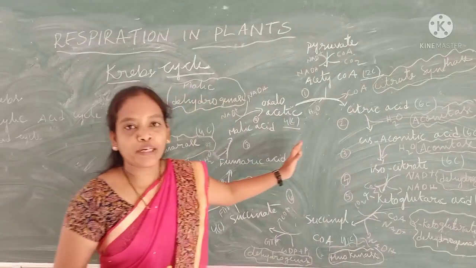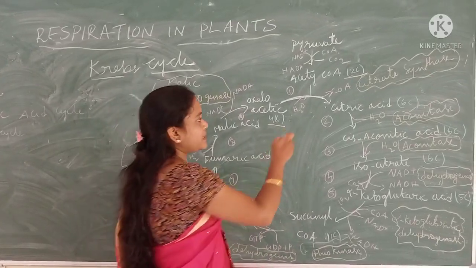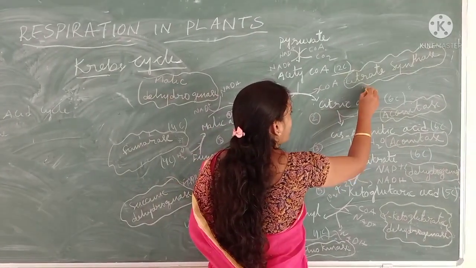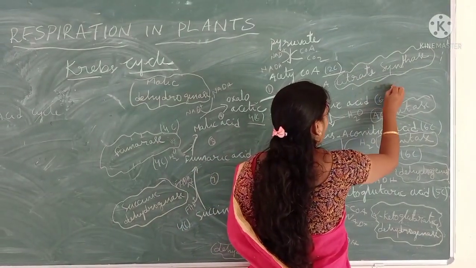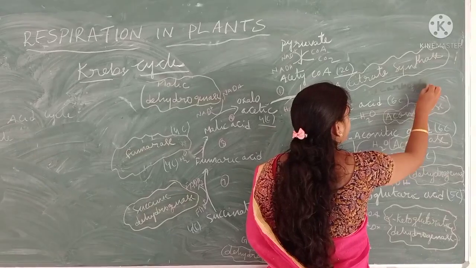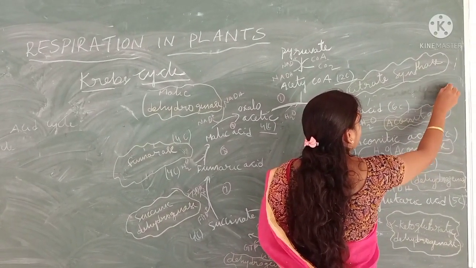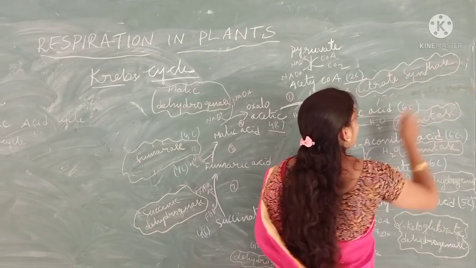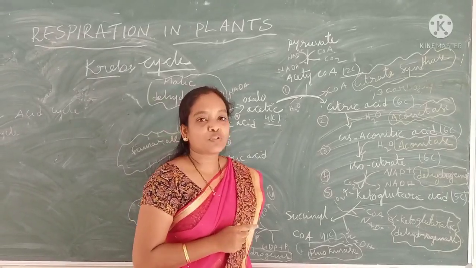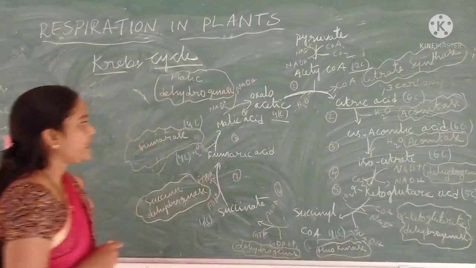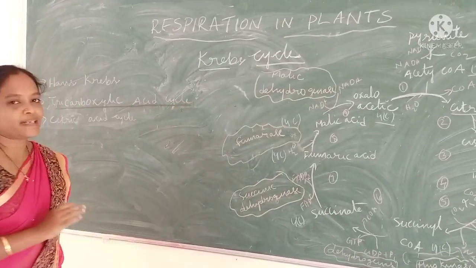Next, why do we call it the tricarboxylic acid cycle? Because in citric acid we have 3 carboxylic groups. Three carboxylic groups. Three means tri. That's why we also call it the tricarboxylic acid cycle. Okay, understood?